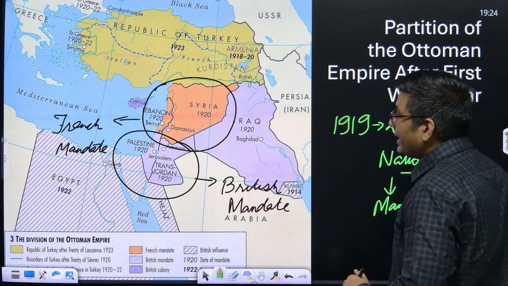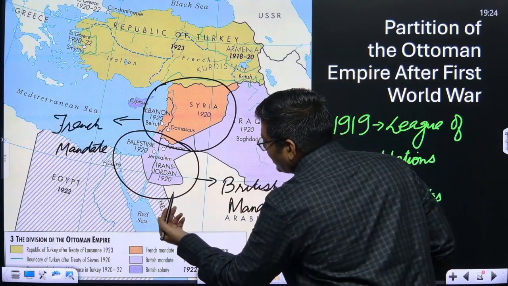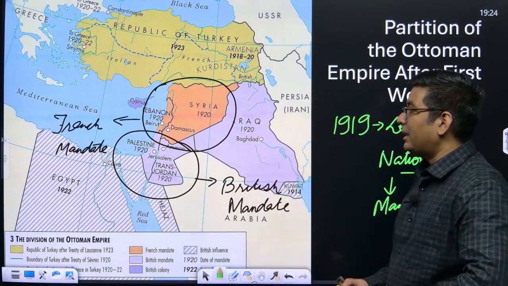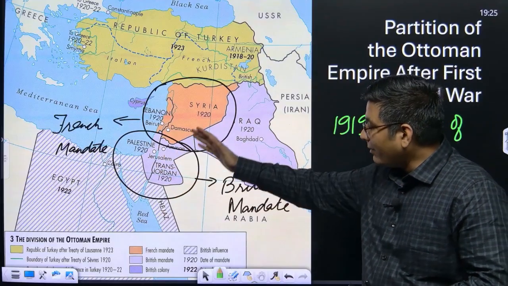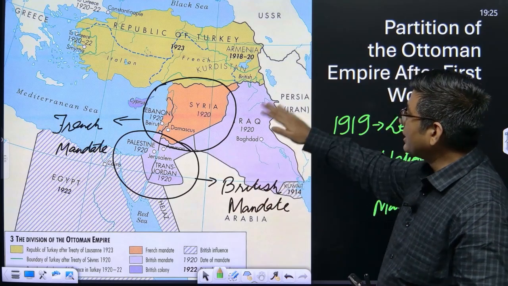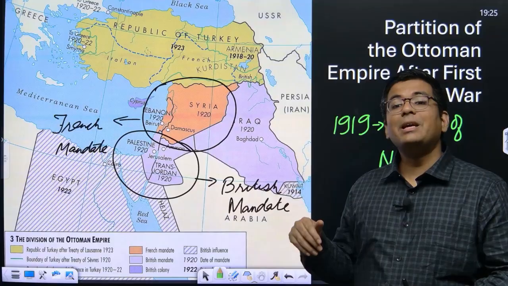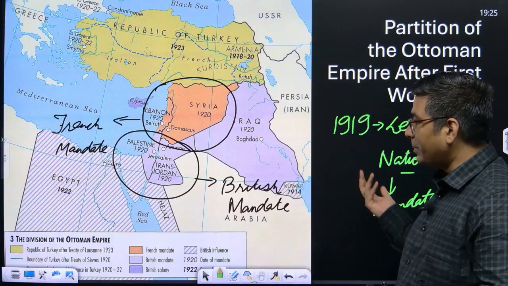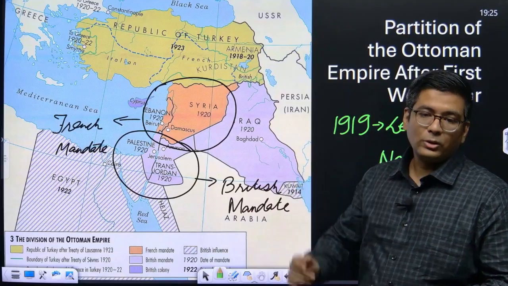The regions of Palestine, Transjordan, and Syria, part of the Ottoman Empire, were the ones which had to be divided. Iraq, Jordan, and Palestine came under the British, and the region of Syria and Lebanon went to the French.